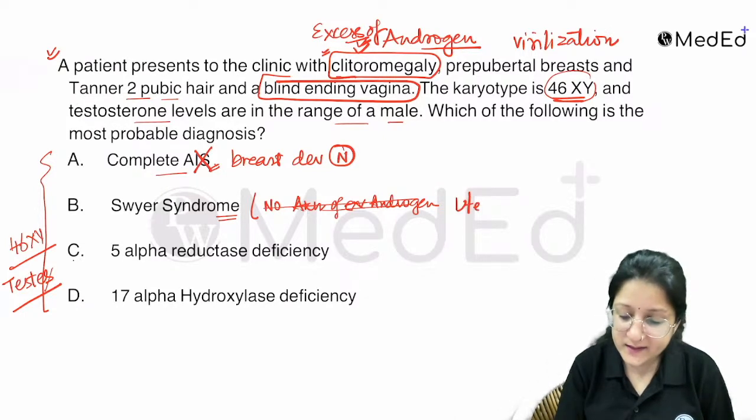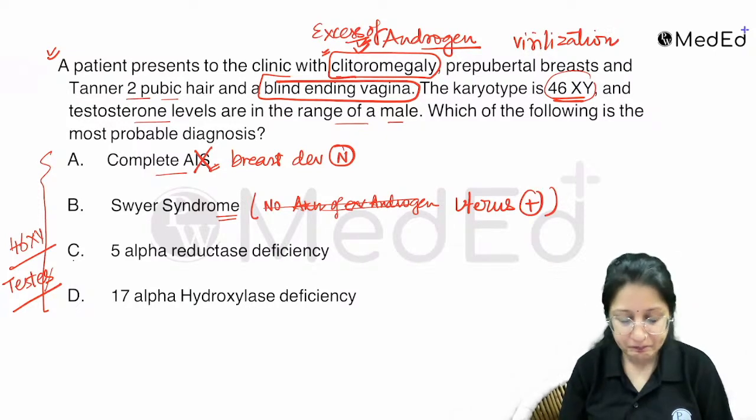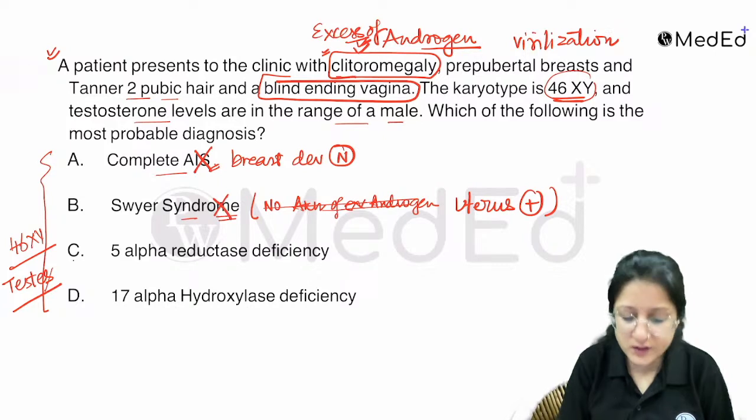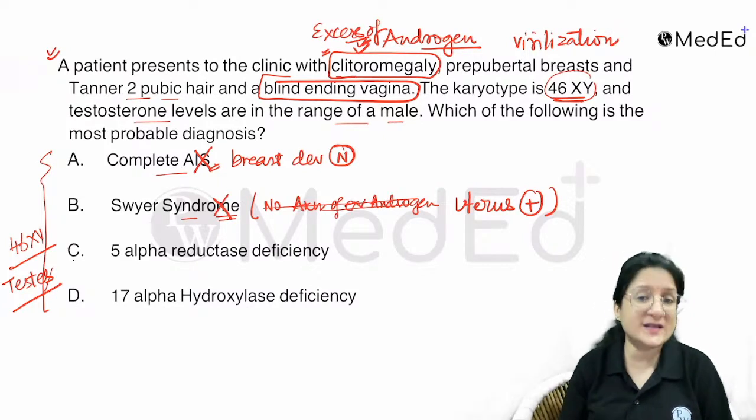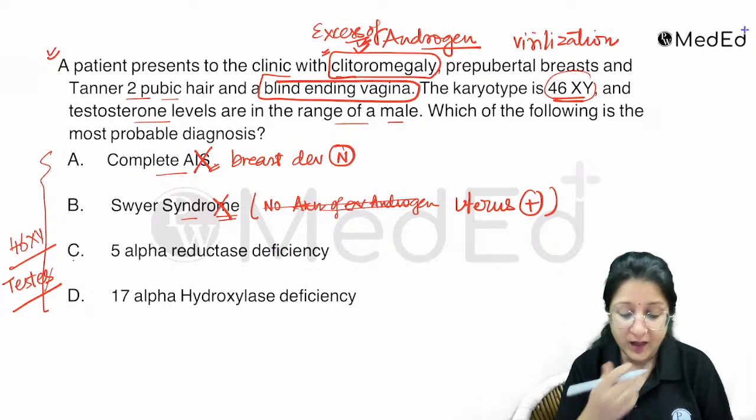And the uterus is present, as we just discussed, and therefore there will not be a blind ending vagina. So Swyer syndrome is not the answer.